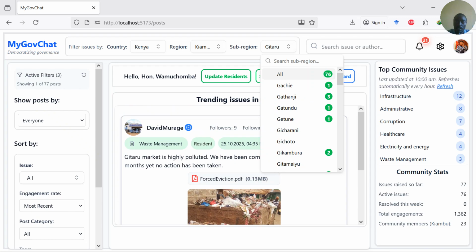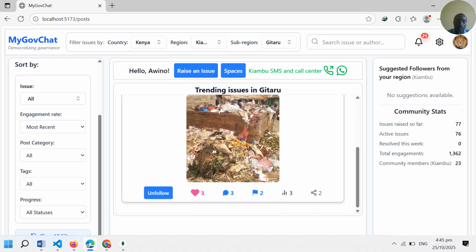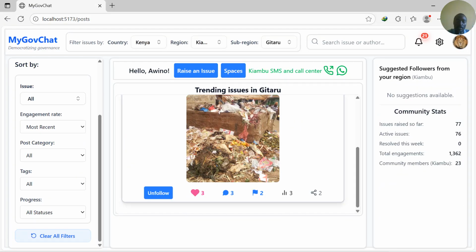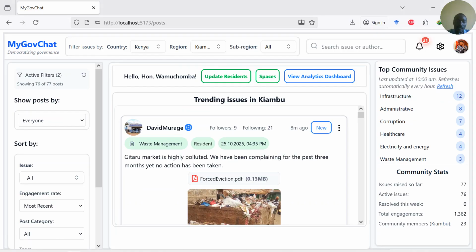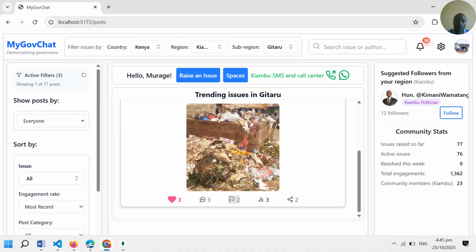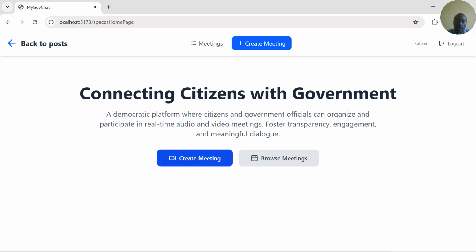But if we want to view all the issues, we can come here. Then there are the spaces here. You can see there is a button for spaces for the officials, and also for the citizens. So if a citizen or an official wants to conduct an online video meeting or an audio meeting, they can come here.